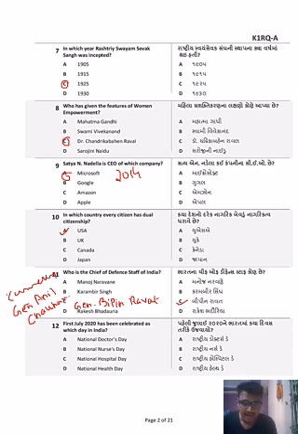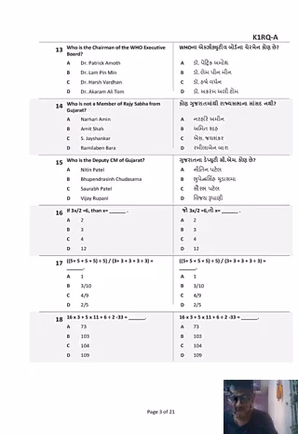Next one. 1st July 2020 has been celebrated as which day in India? It is celebrated as National Doctors Day. It was in commemoration of Dr. Bidhan Chandra Roy, the second Chief Minister of Bengal, who was a very famous physician and doctor. Commemorating his birth anniversary, National Doctors Day was celebrated on 1st July 2020.